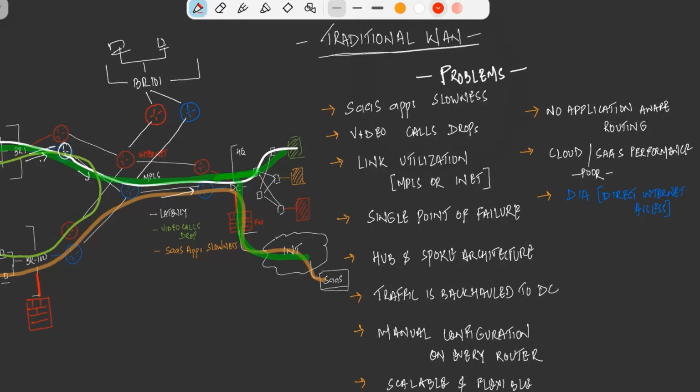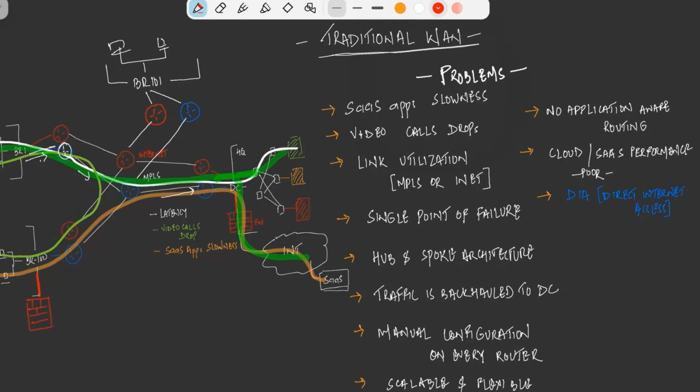We are not able to load balance across two links. PBR, policy-based routing, is there and we can do it, but that is a static way to do it. So the next hop will always be static, it's not real time.